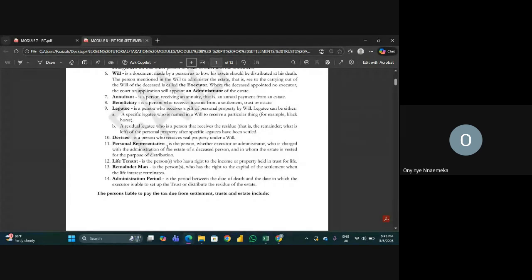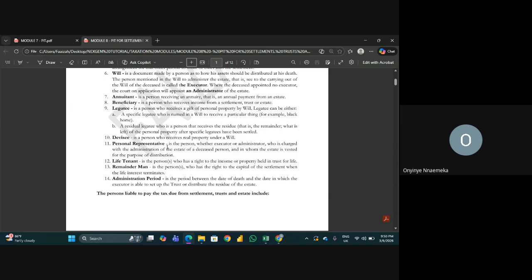For example, if the estate that is in trust is a business that is still ongoing, let's say a limited liability company, and it will keep making profit, and the person has decided that the beneficiaries for that trust will be his children. Till those children die, they will keep collecting money from the company as long as the company is in existence, and they become life tenants to the property held in trust.